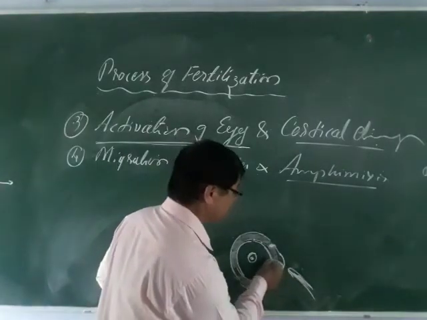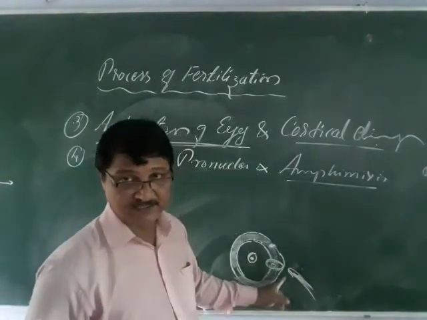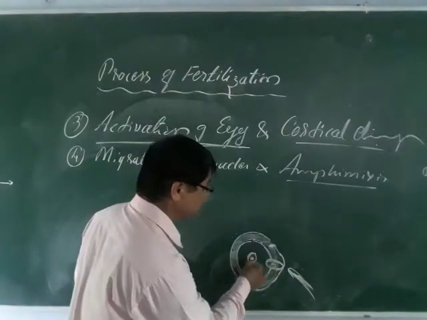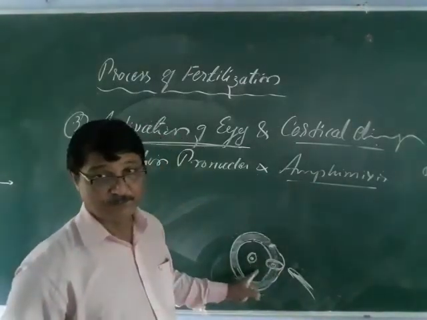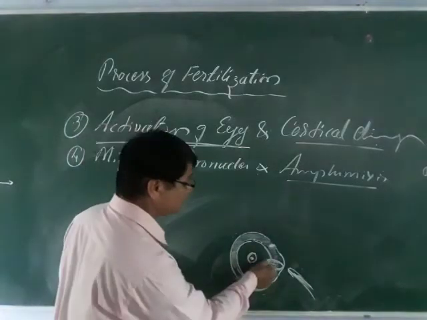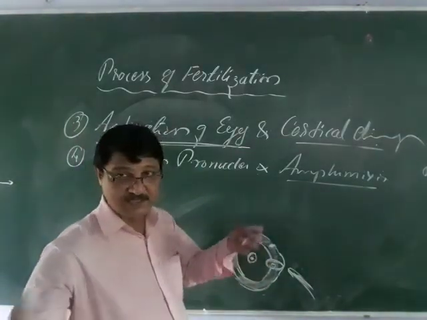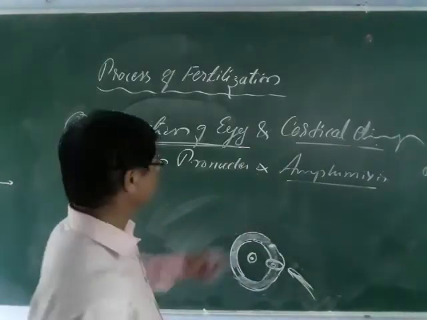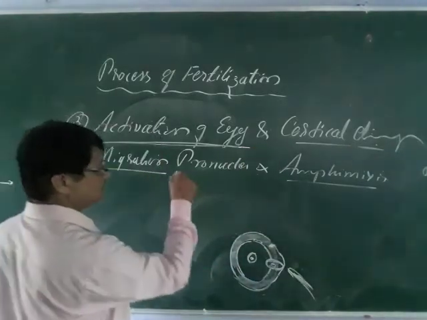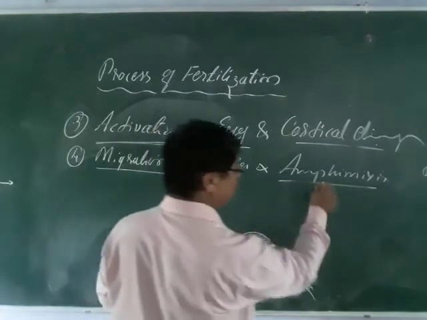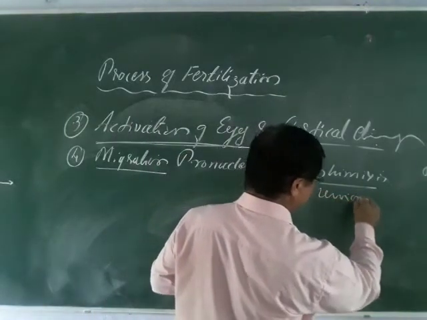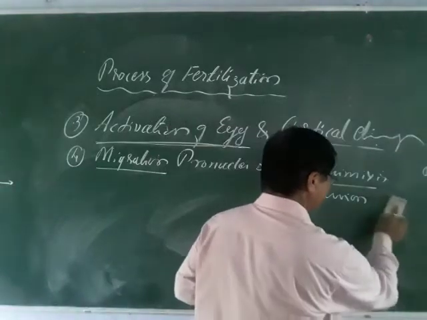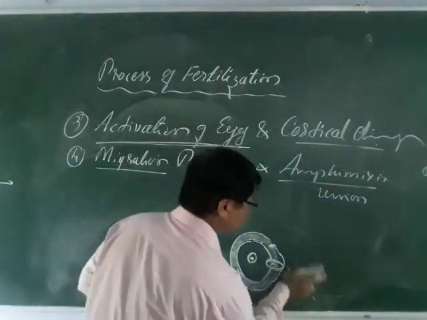And this is containing a pronucleus of the male, called the male pronucleus, and this is already here, that is haploid instead, that is the female pronucleus. So migration of pronuclei, migration means movement of pronuclei, as well as amphimixis means union. Migration means movement, amphimixis means union, union of the nuclei, both pronuclei. So how does it develop here?